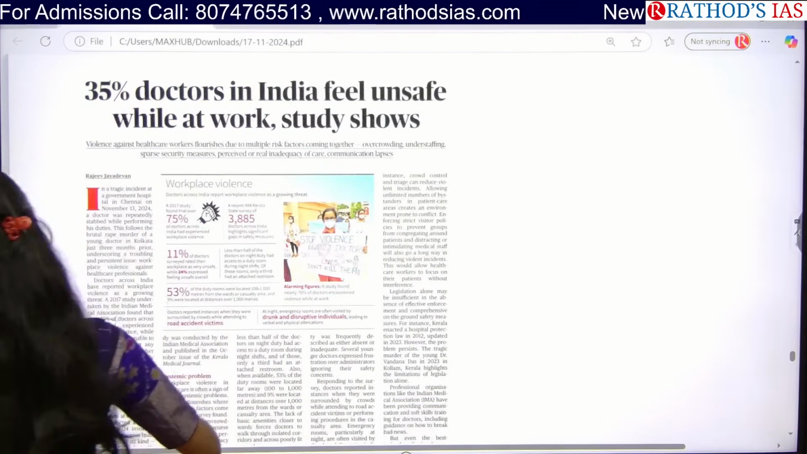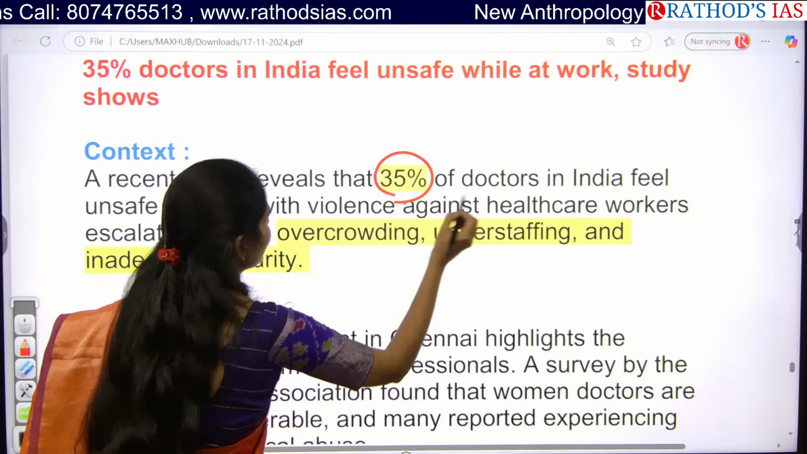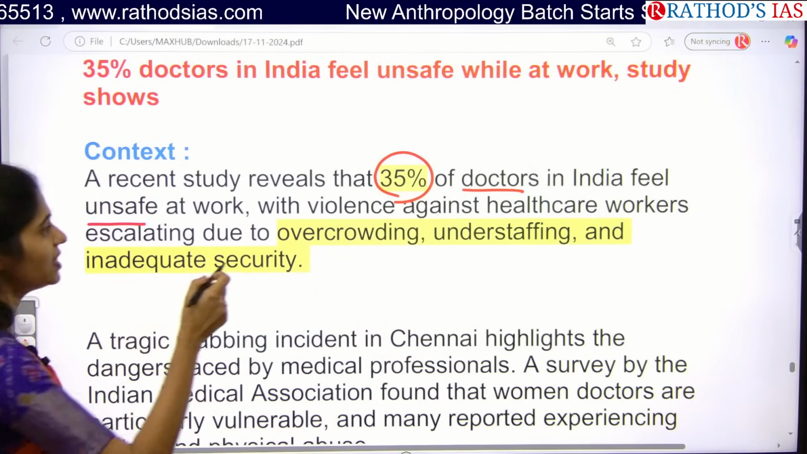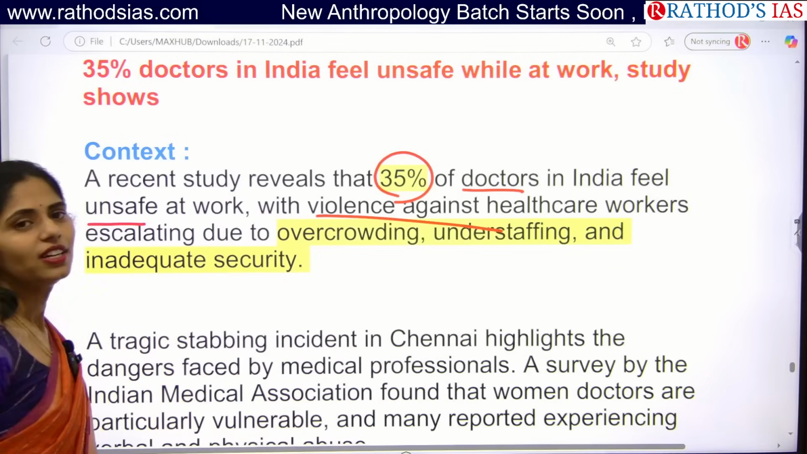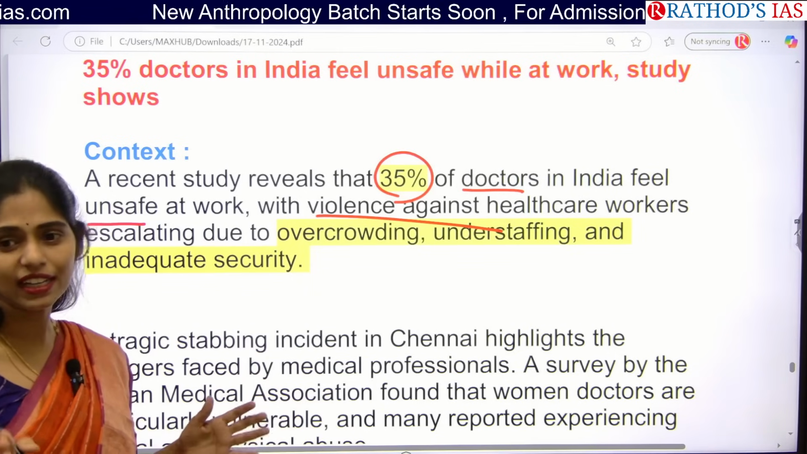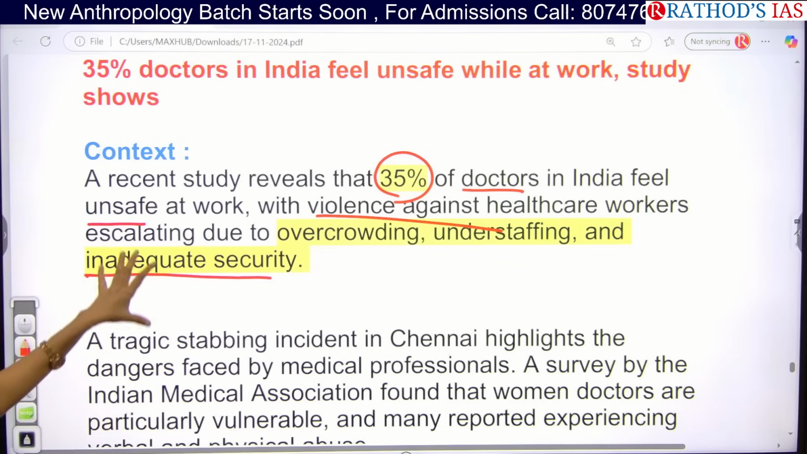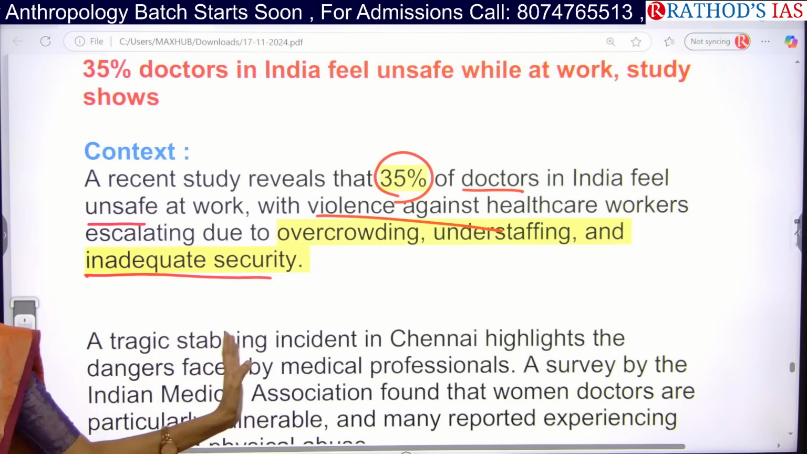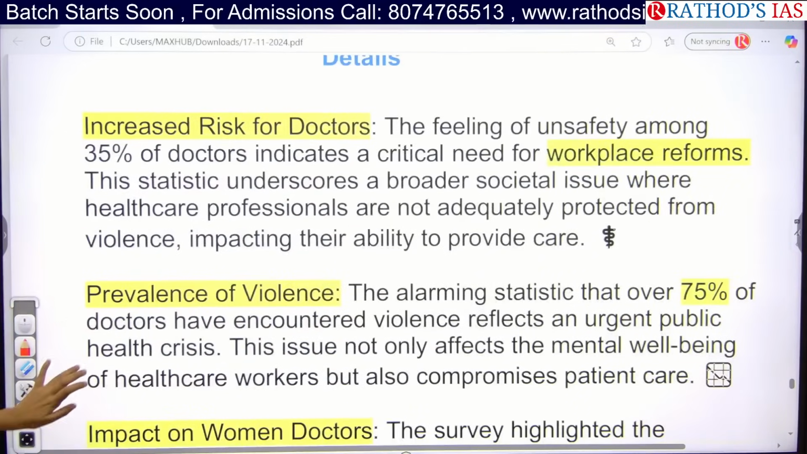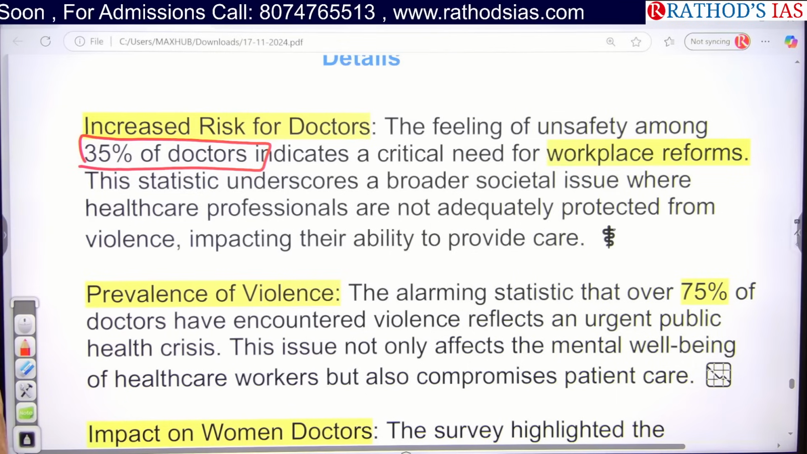Okay. So this article is saying that the recent study reveals 35% of doctors in India feel unsafe at work, and there is increased violence against healthcare workers. So especially there is increasing overcrowding in hospitals, and next one is understaffing, staff is very less, and next one is inadequate security. Because of all these problems, there is increasing insecurity for the doctors. Okay, you can take the example of that RG Kar incident as well.